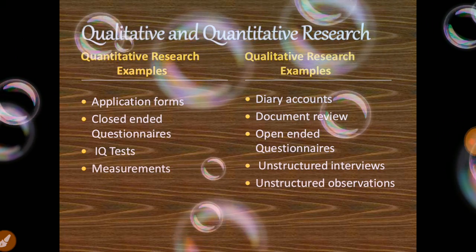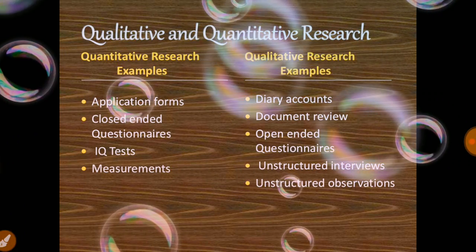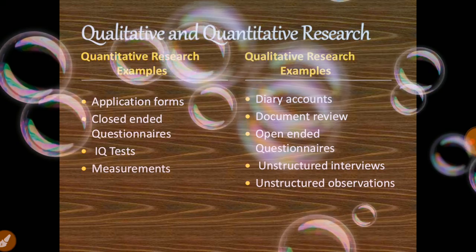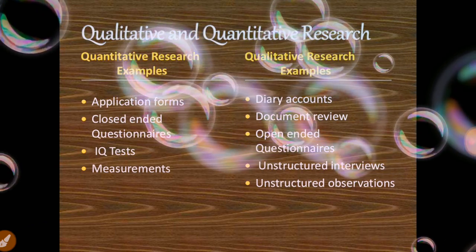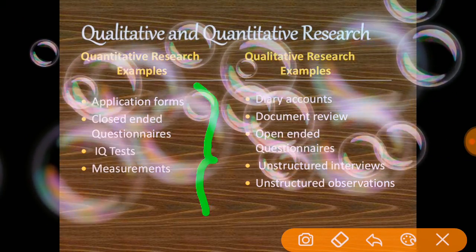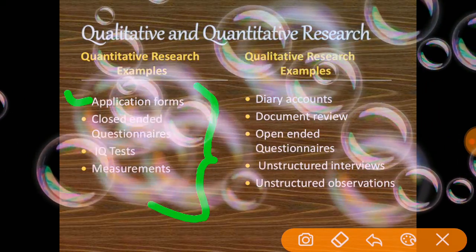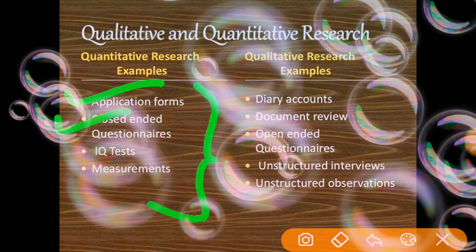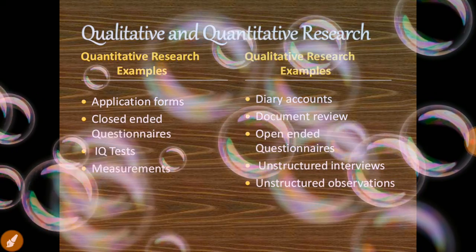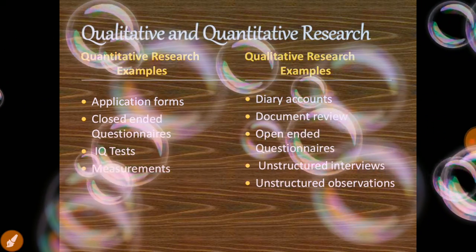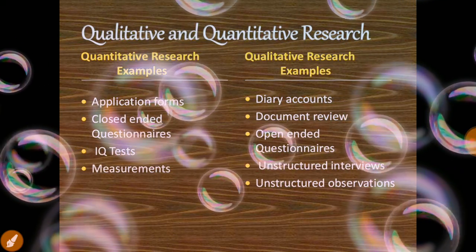It should be showing the particular conclusions, particular objectives of the study. Then last it will be performing the experiments. So here, quantitative research steps will be showing the applications and the closed-ended questions. Closed-ended question means, have you finished your lunch? Did you have any time to speak? So like closed-ended or open-ended questions.